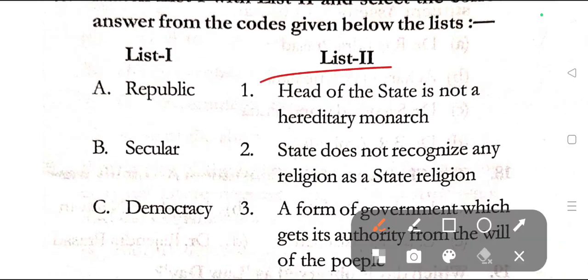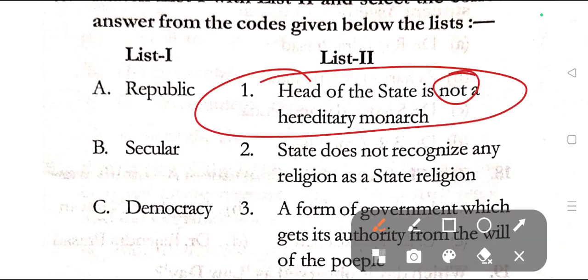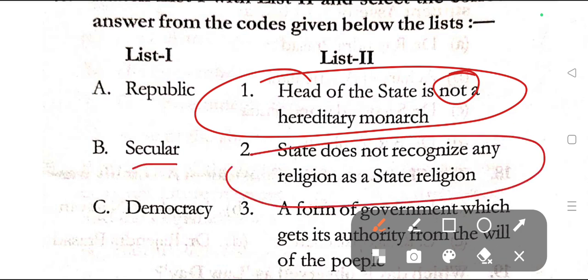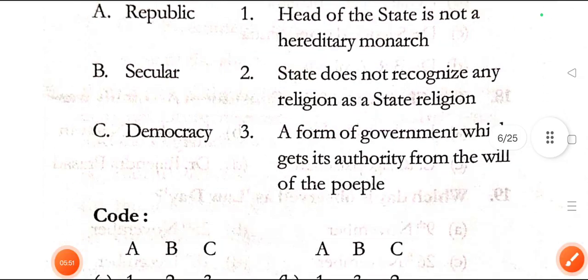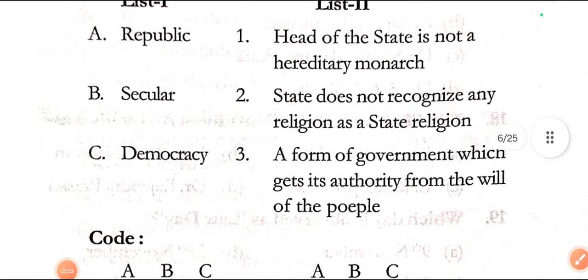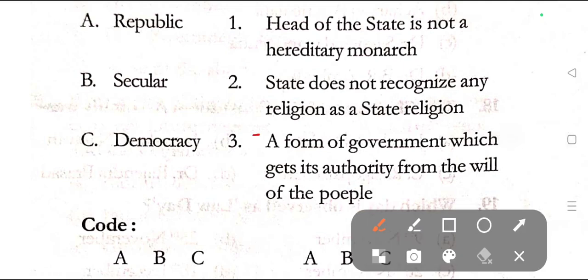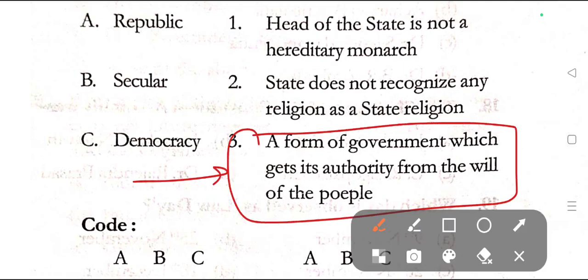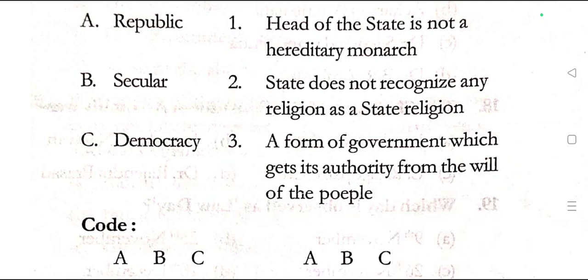In a republic, the head of the state is not a hereditary monarch. The head of the state will be the elected one. A secular state does not recognize any religion as a state religion. This is the definition of our secularism of India. And option C, that is democracy: the correct match here is a form of government which gets its authority from the will of the people.